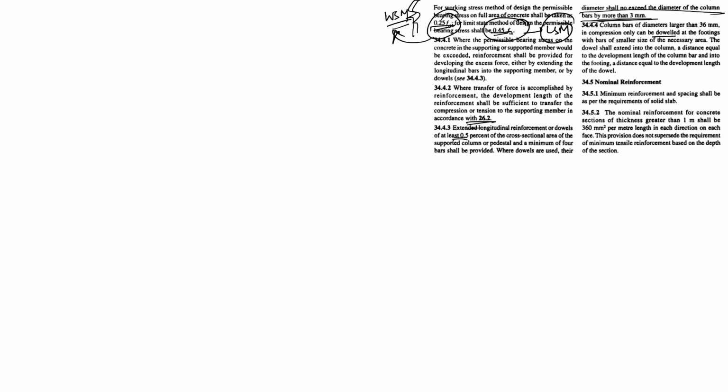Nominal reinforcement. Minimum reinforcement and spacing shall be as per the requirement of a solid slab. That is 0.12% and 0.15%, depending on one for HYSD and one for mild steel. The nominal reinforcement for concrete sections of thickness greater than 1 meter shall be 360 mm square per meter length in each direction on each face. This provision does not supersede the requirement of the minimum tensile reinforcement based on depth of section. So here we end the clause regarding footing.